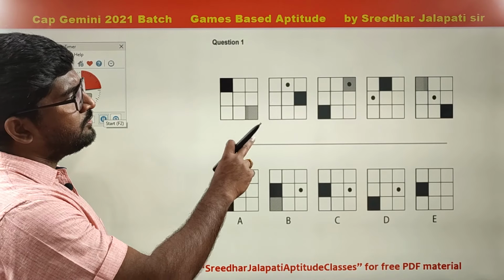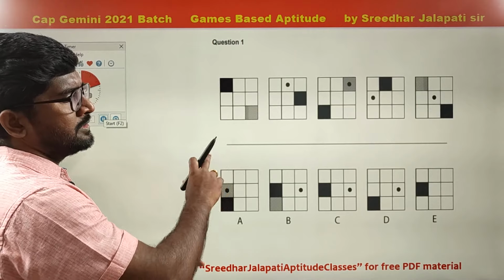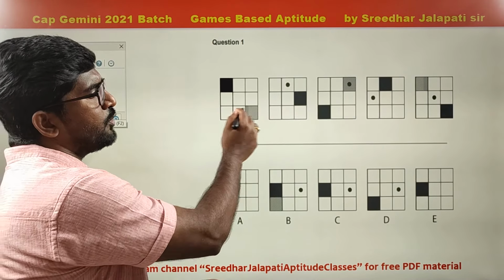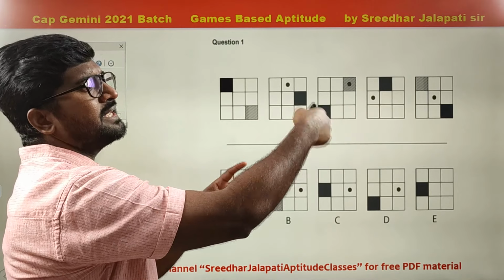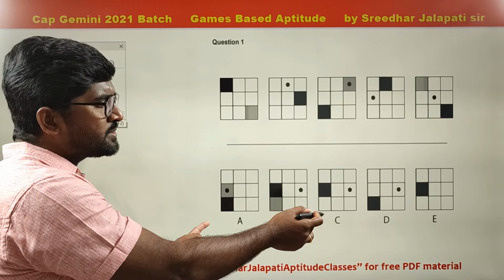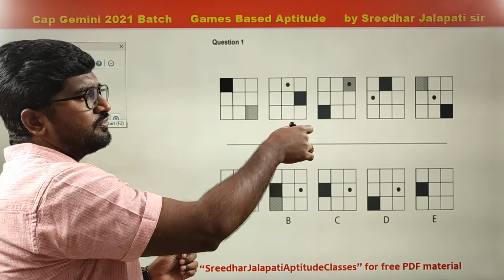You have to find what comes in the series. It is not finding the odd man out. You have to find what follows the series. Four are given, five are given. You need to find the next one. A, B, C, D are options here. Among these options, what comes next? What follows?